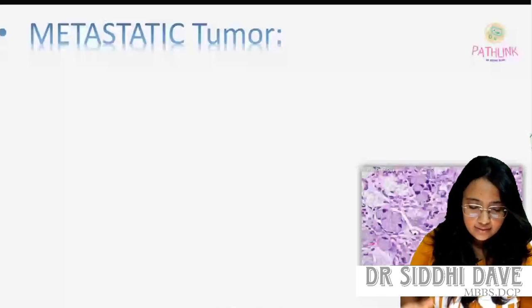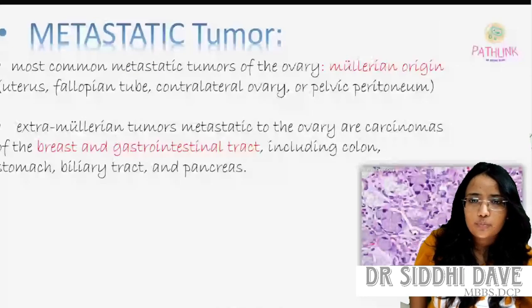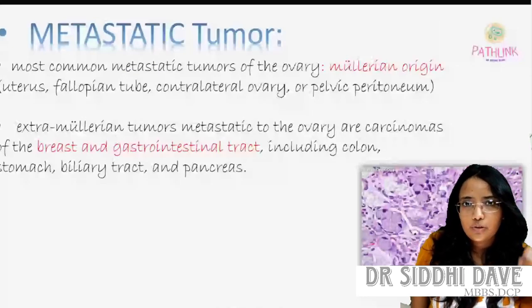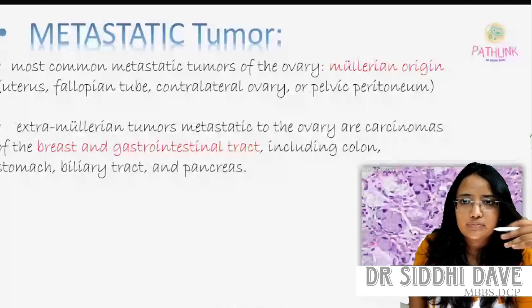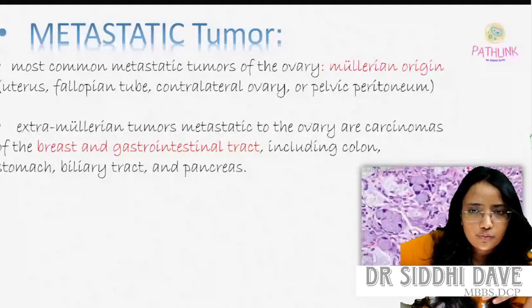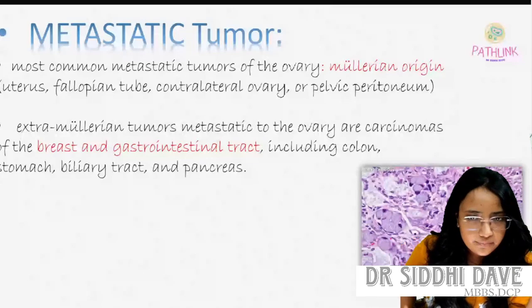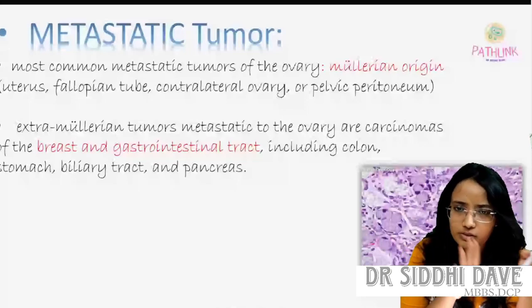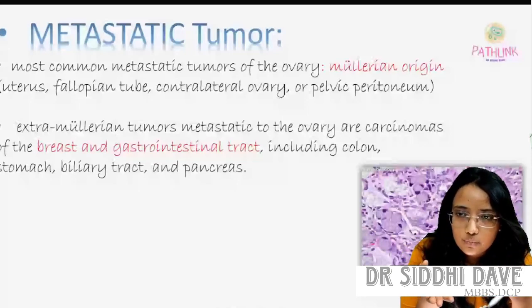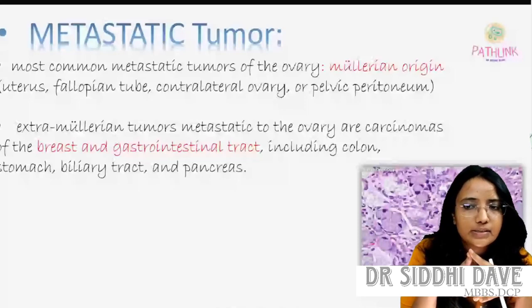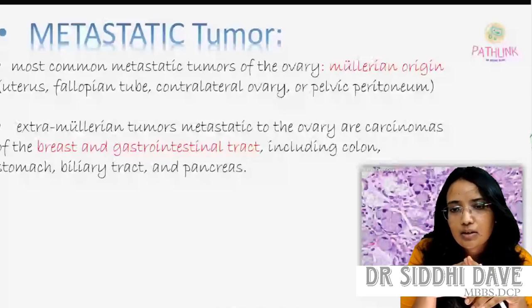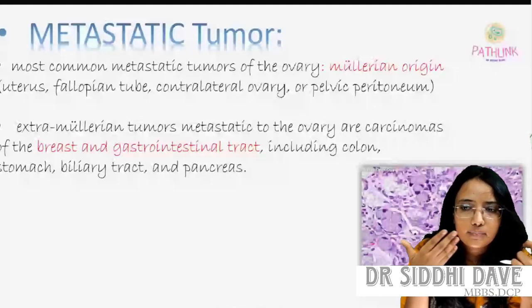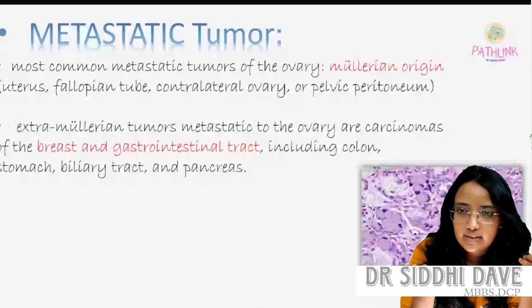In metastatic tumor, most commonly it is from Mullerian origin: the uterus, fallopian tube, contralateral ovary, pelvic urothelium. Extramullerian tumors are also there, mostly malignancy from the breast and GI: colon, stomach, biliary tract, pancreas.